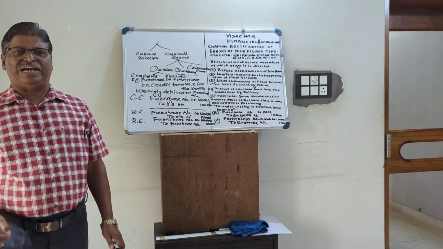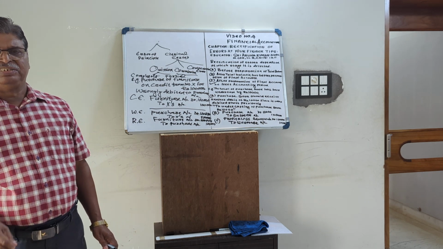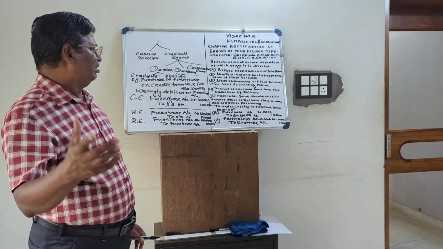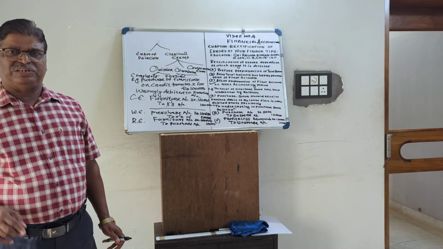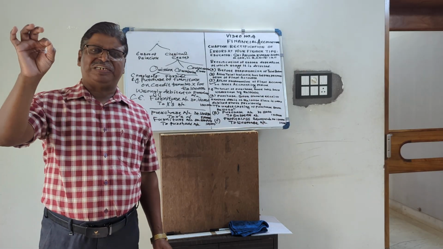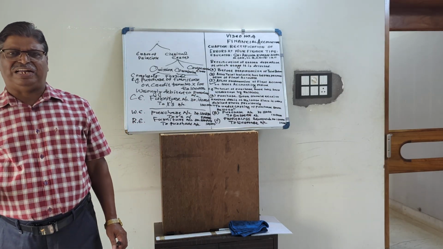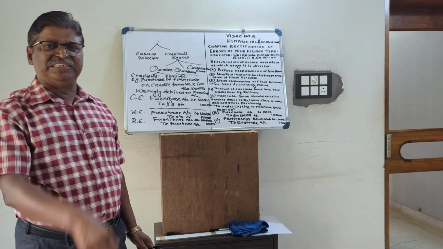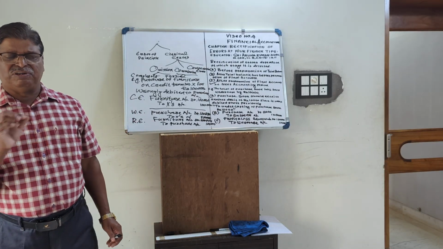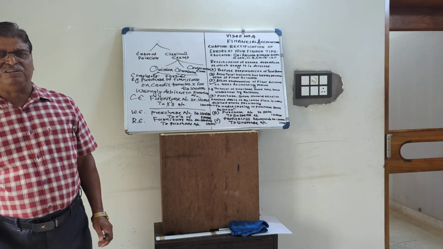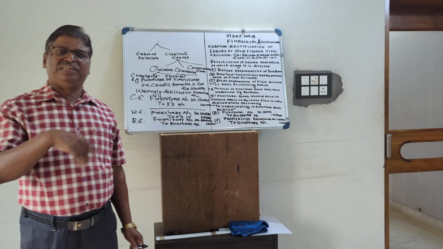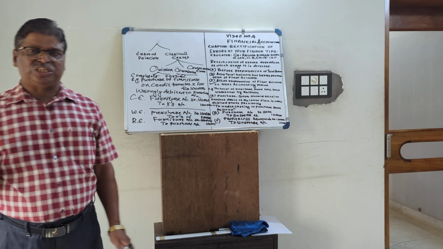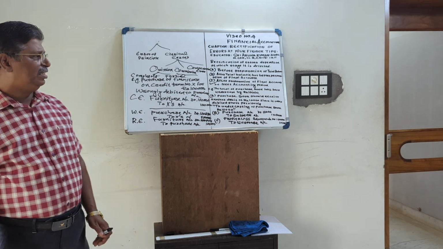When the debit balance total is heavier, or exceeds the credit balance, we can close or balance that by putting one suspense account. Suspense account will be credited with the difference amount. If the credit side of trial balance exceeds the debit side, then on the debit side we will put suspense account with the difference amount, so the balance will tally. If it is a debit balance, suspense account will be shown on the asset side. If it is a credit balance, suspense account will be shown on the liability side.